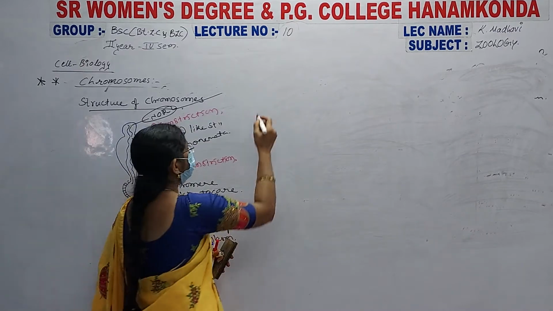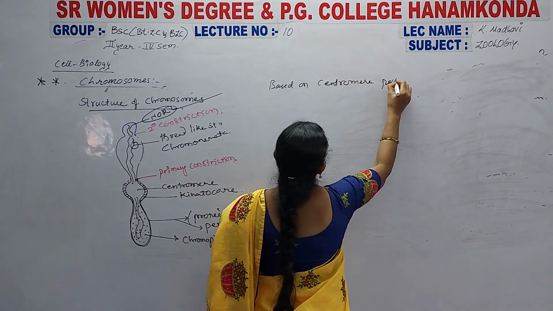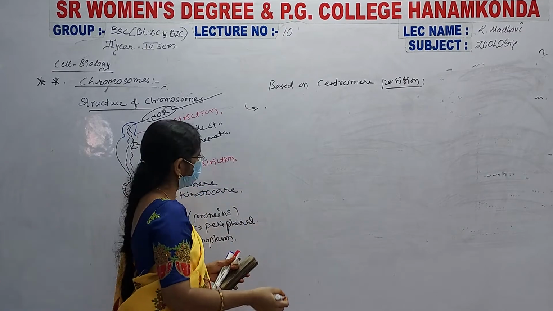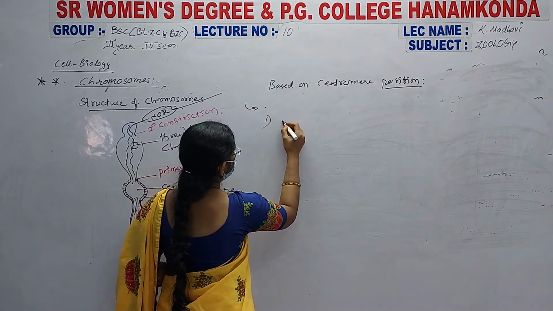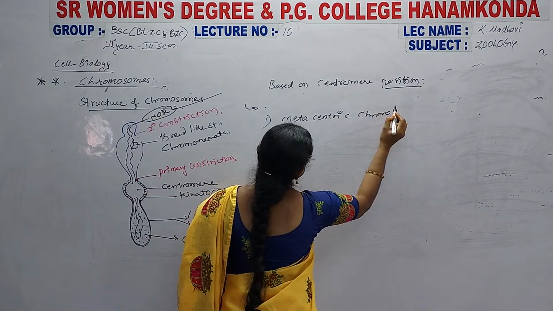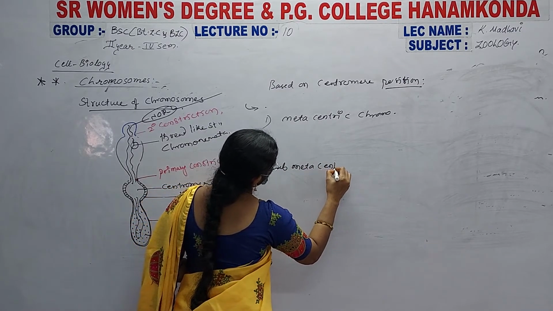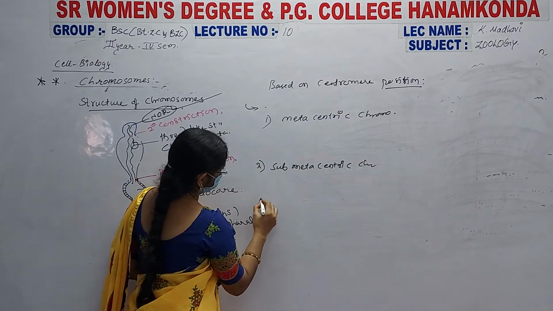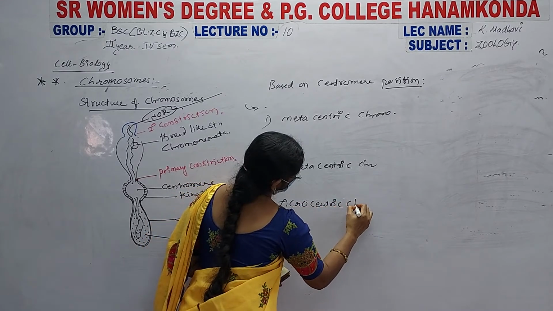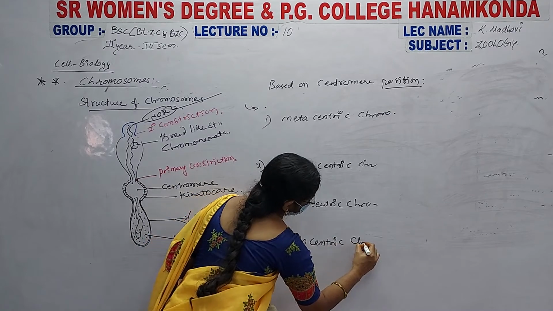Based on centromere position, these chromosomes are classified or categorized into: the first one is metacentric chromosomes, the second one is submetacentric, the third one is acrocentric, and the fourth one is telocentric chromosomes, right?